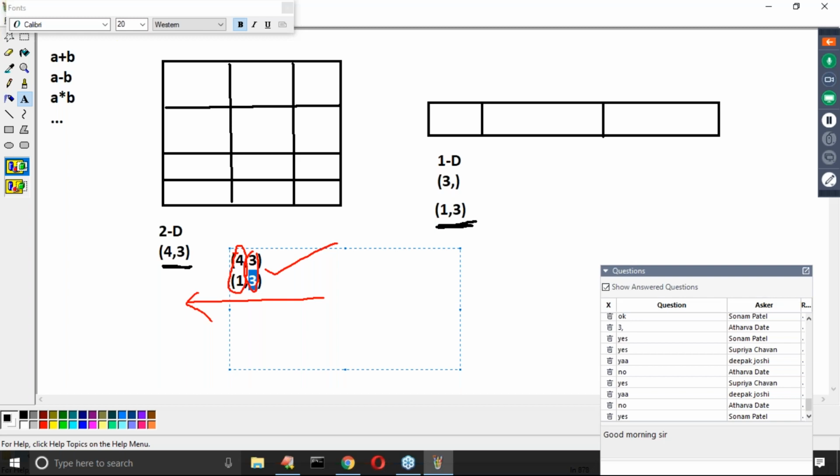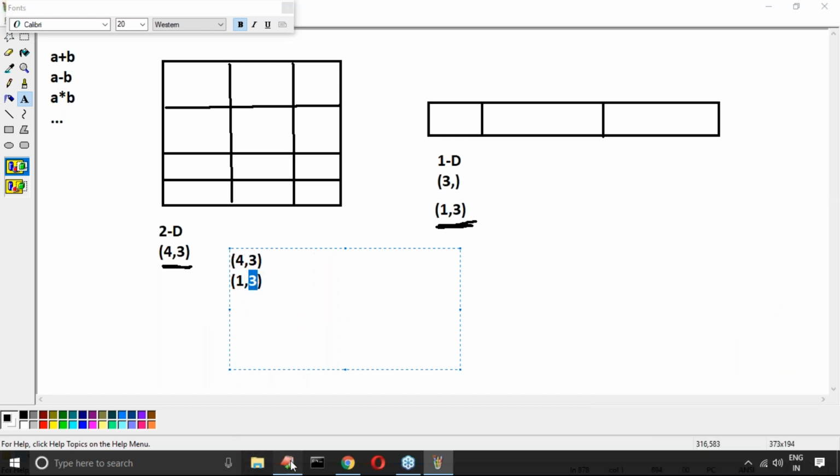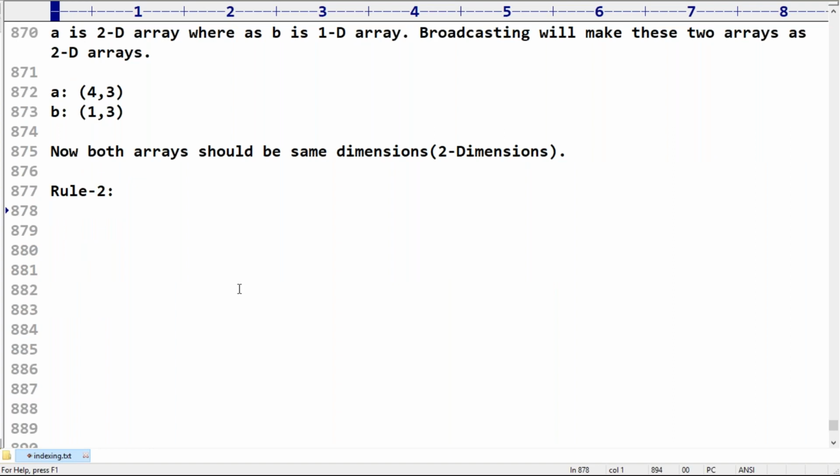So if the size of two arrays doesn't match in any dimension, then the array with the size equal to 1 should be stretched to the size of the other array. What is the meaning of this? Here 1 is there. Can you please make that one a 4? Can you please stretch this array from size 1 to size 4? That's what we have to take care of. Now, listen carefully. Here it need not be right side, need not be left side. Don't worry, sir.